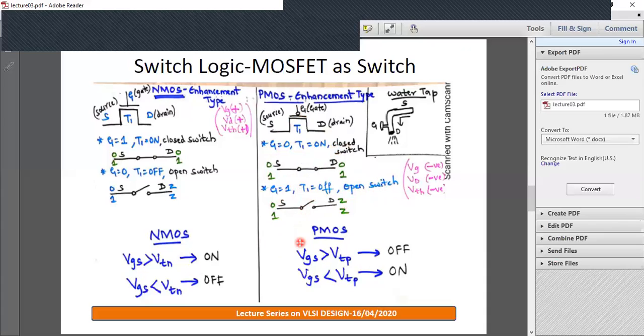So the conditions for PMOS can be listed as follows. If VGS is greater than the threshold value, that is VTP, the threshold for PMOS, the device is in the off state. And if VGS is less than the threshold value, the device is in the on state. You can observe these P equations are exactly opposite of N. So P behavior is exactly the dual of N.